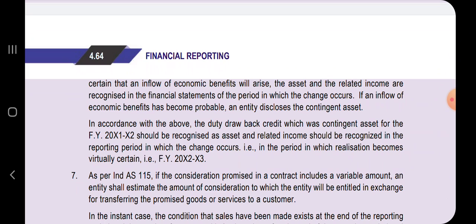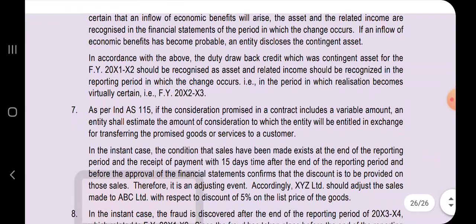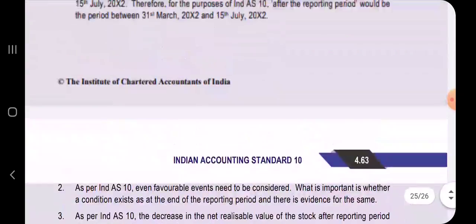So, the treatment should be considered as realization becoming certain in the next year, and hence it has to be recorded in the next year. Hope this is clear to you. Come, let's move on to the next question.